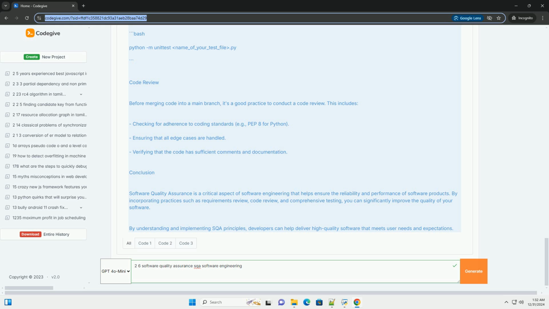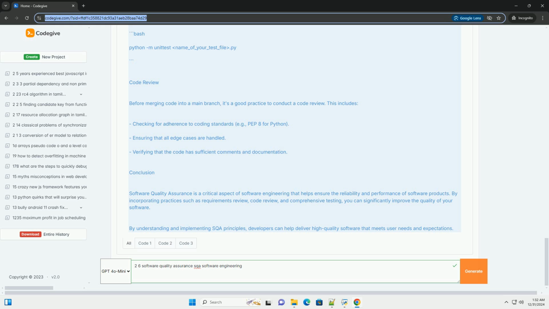You can run the tests by executing the following command in your terminal. Bash: python -m unittest name_of_your_test_file.py. Code review. Before merging code into a main branch, it's a good practice to conduct a code review. This includes checking for adherence to coding standards, for example PEP 8 for Python. Ensuring that all edge cases are handled. Verifying that the code has sufficient comments and documentation.